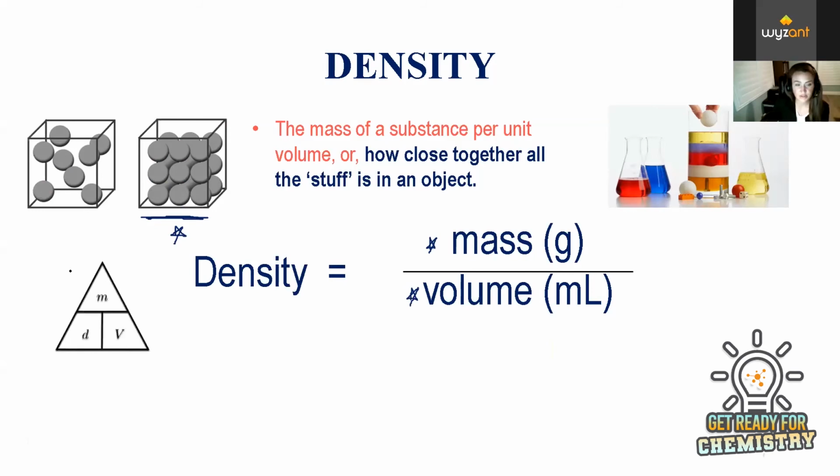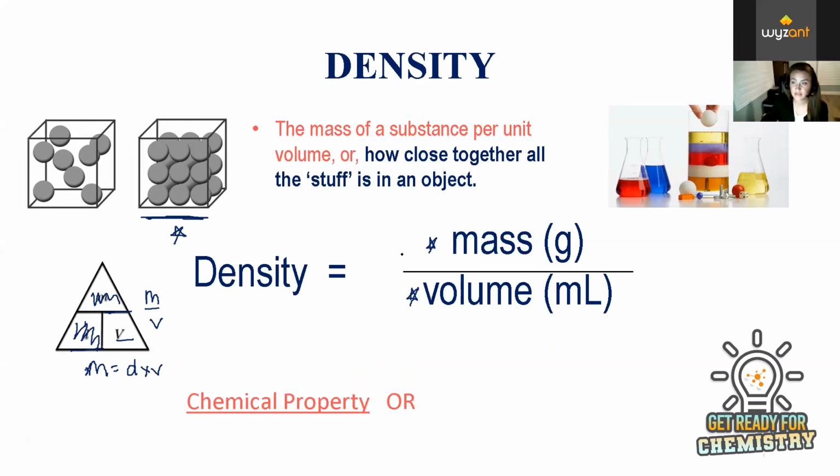I always like to use this density triangle. Some students, if you struggle with algebra or you are not sure how to rearrange this equation to solve for other variables, you can always use this triangle and just cover up the variable that you're looking to solve for. So if you cover up density, then the equation is mass over volume. Or if you cover up mass, then mass would equal density times volume. So you can always use this density triangle to solve for other variables in this equation.